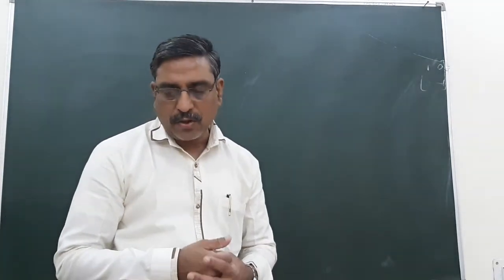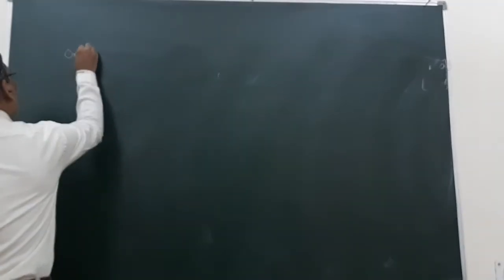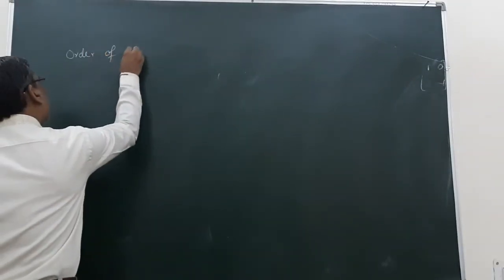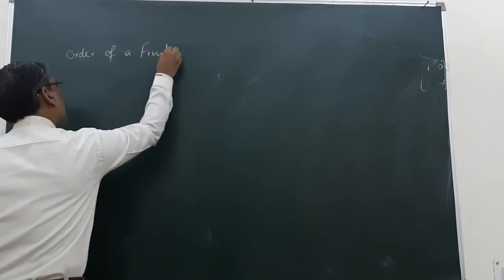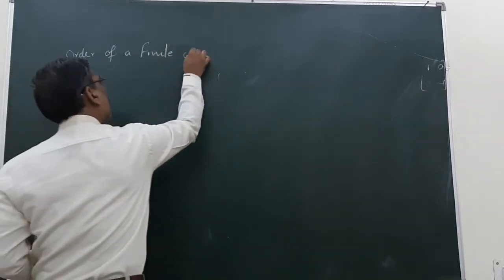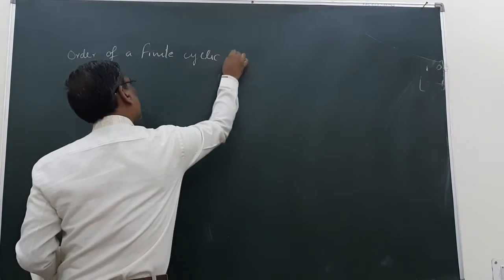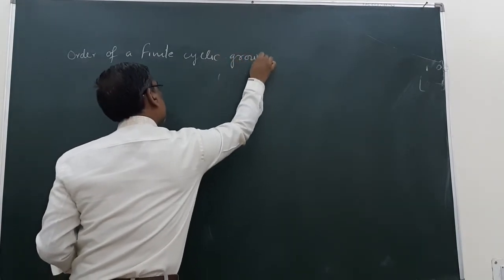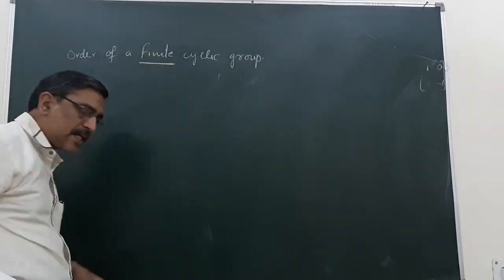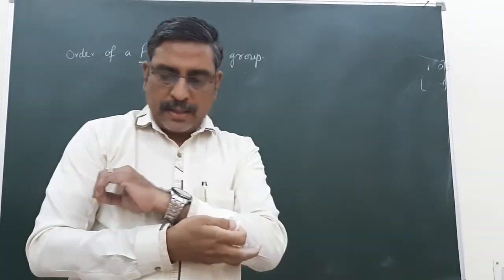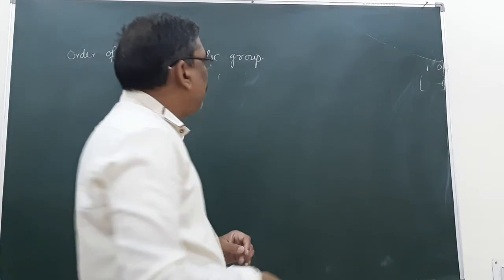The order of a finite cyclic group. Finite is important. The order of a finite cyclic group is the same as the order of